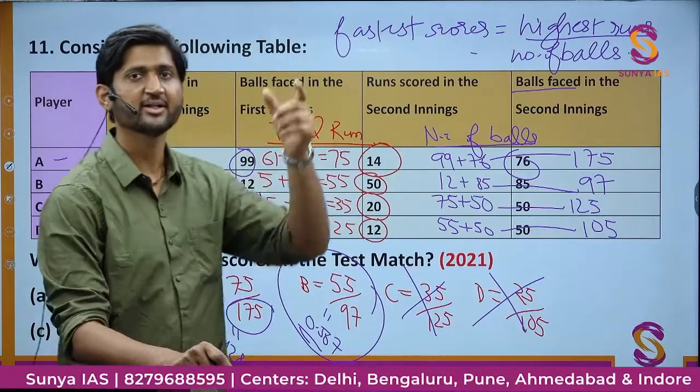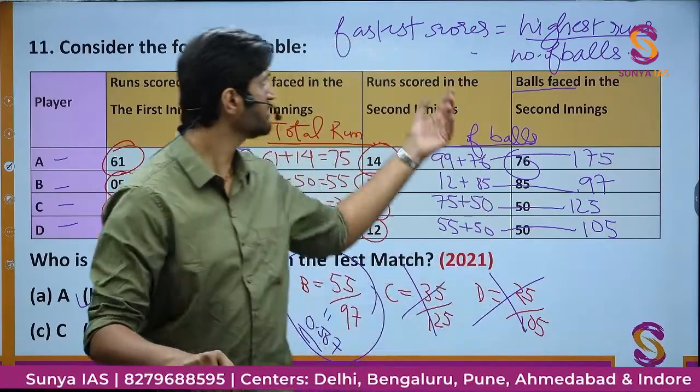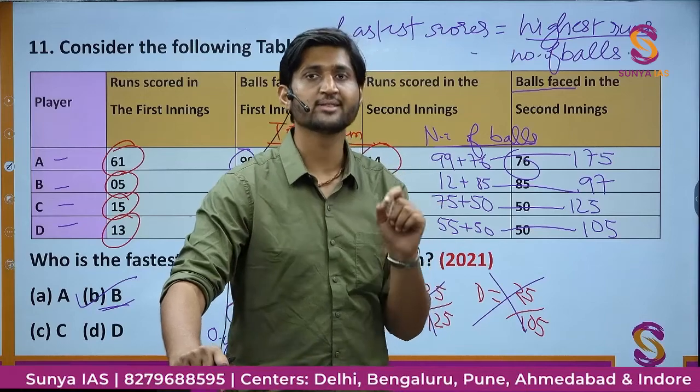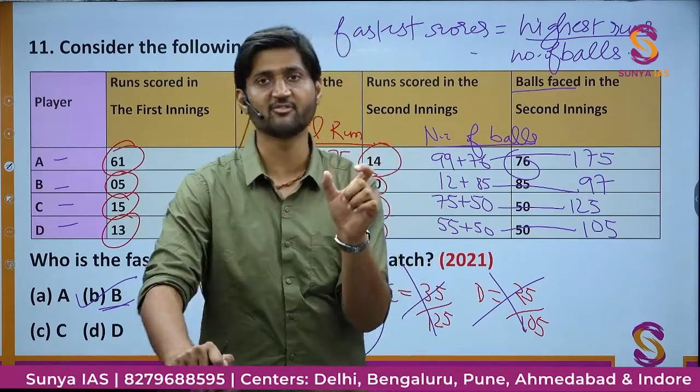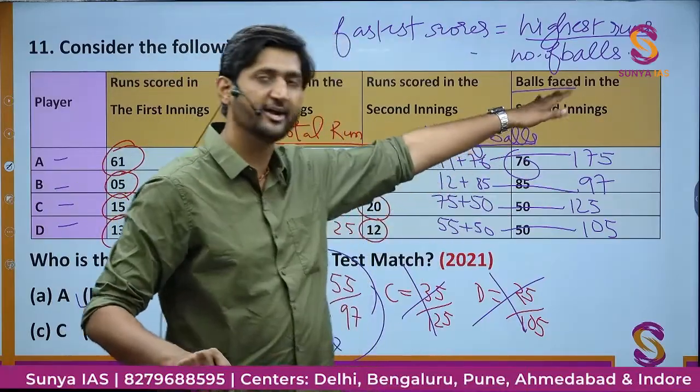What is run rate? The average of runs scored in 1 over. Similarly, we are talking about the fastest scorer. We want to find the person who is scoring the fastest, the greatest number of runs per ball. So that is the basic idea here.